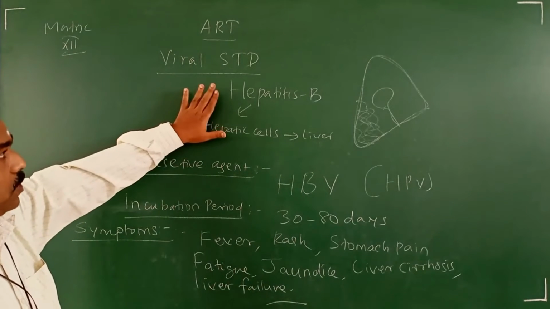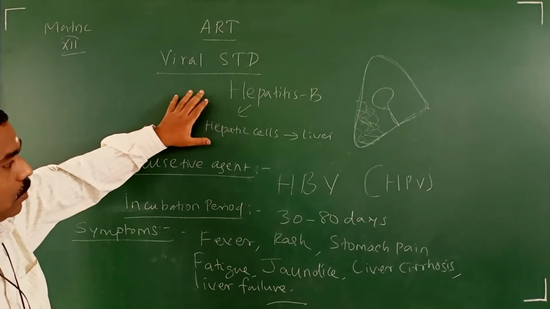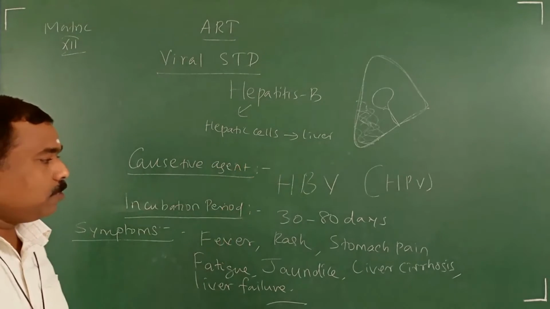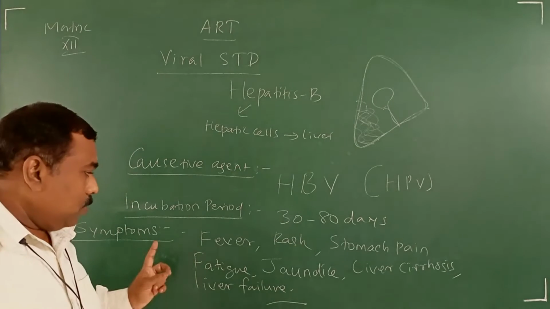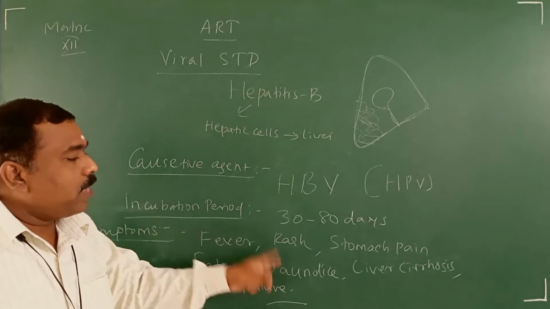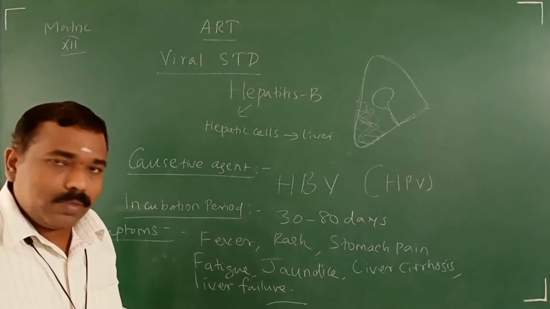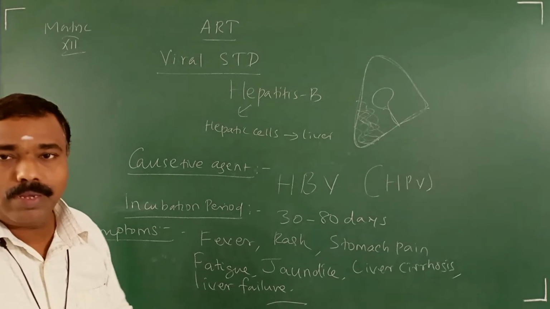So hepatitis B is a viral disease. Its causative agent is HBV. The incubation period is 30 to 80 days. The symptoms start from fever, then rashes, then stomach pain, fatigue, tiredness, jaundice, liver cirrhosis, liver failure.